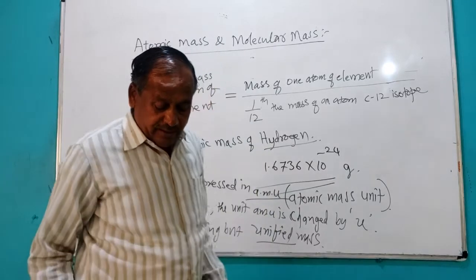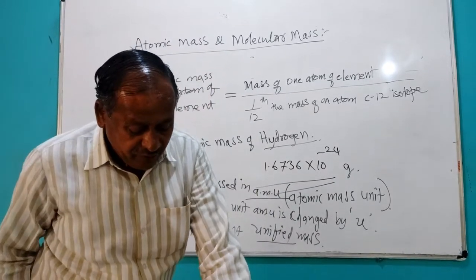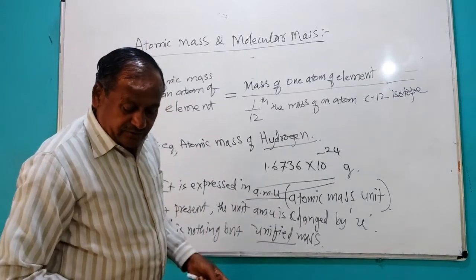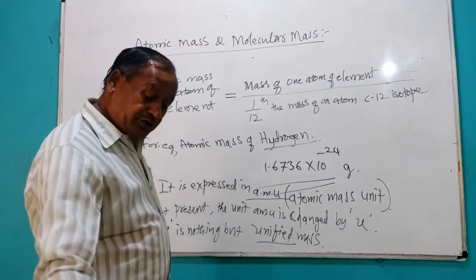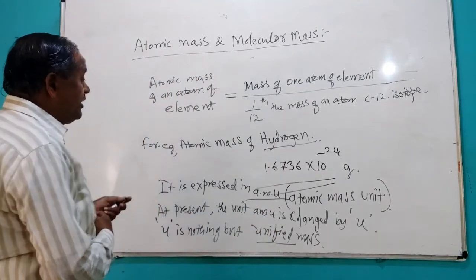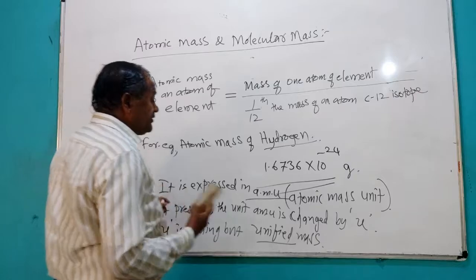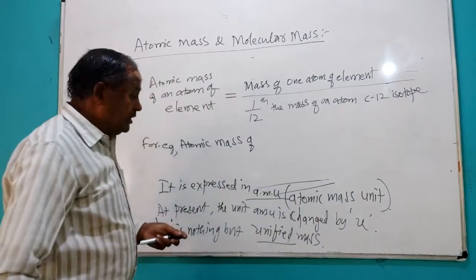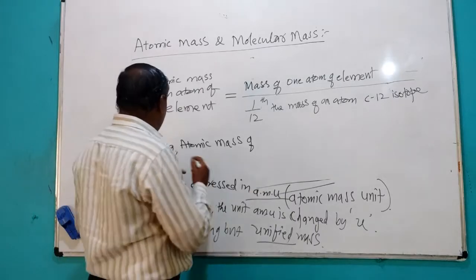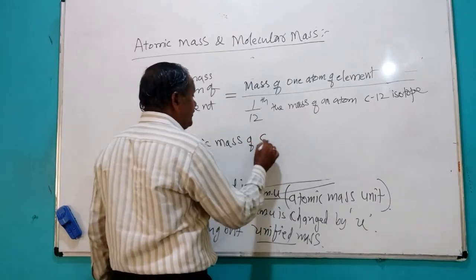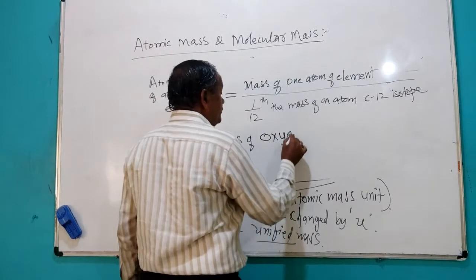So here, for examples, still if you want to see examples, you can see oxygen also. Another example: the atomic mass of oxygen. So here, how much are you getting? Another example, example two, the atomic mass of oxygen.